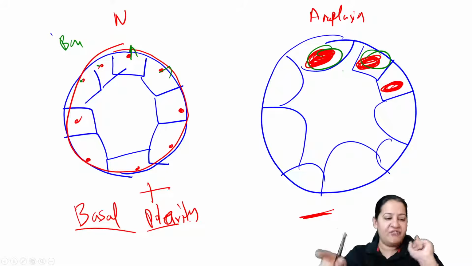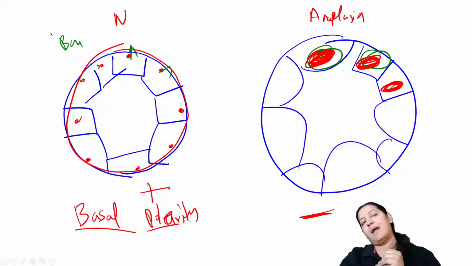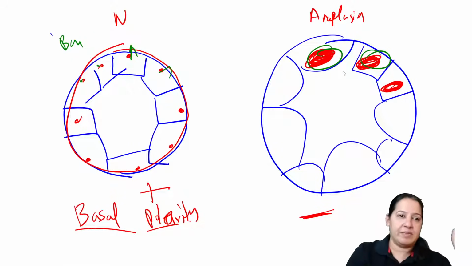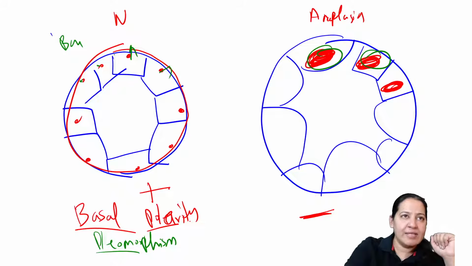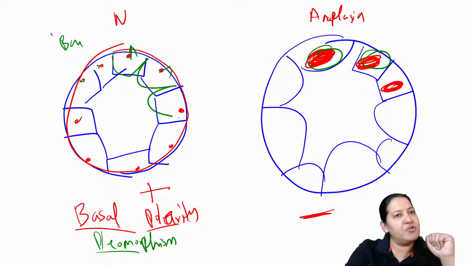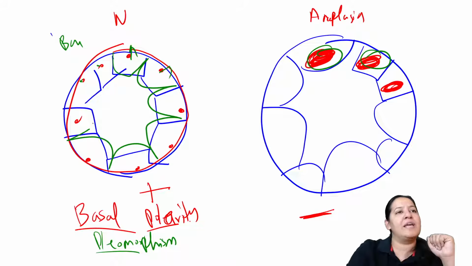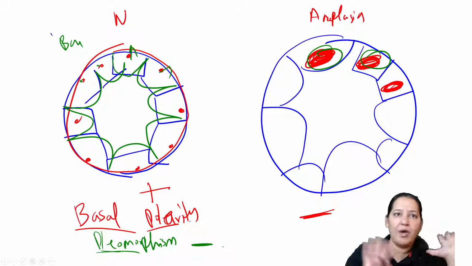The second feature which differentiates normal from anaplasia, from malignant tissue, is pleomorphism. What is pleomorphism? Pleo means different: variation in shape and size. You can see normally all the cells are the same shape, same size. So pleomorphism is absent normally.